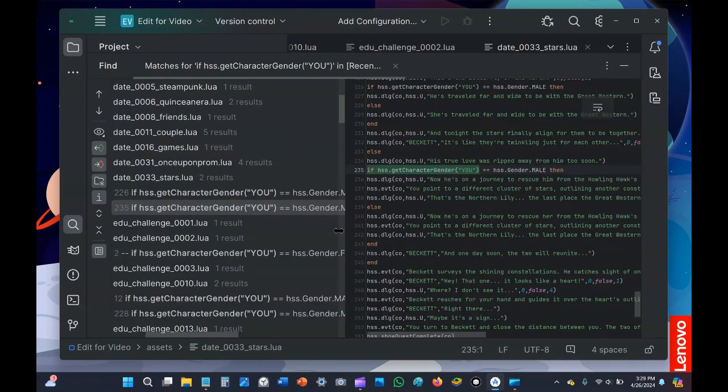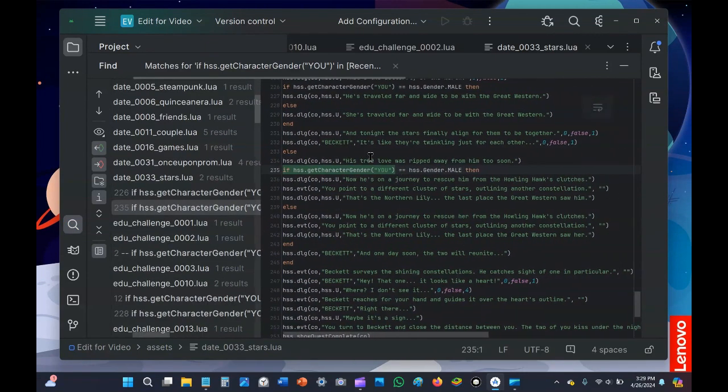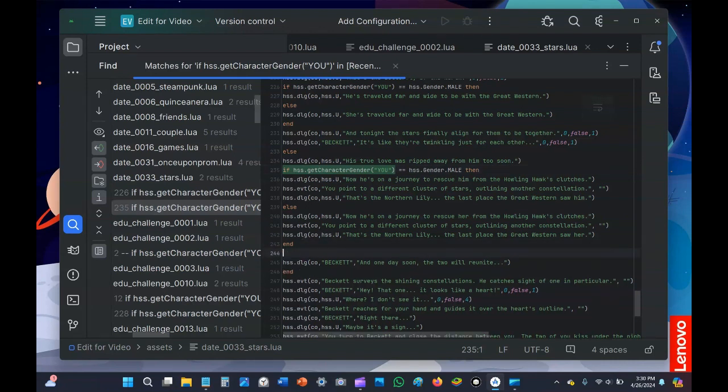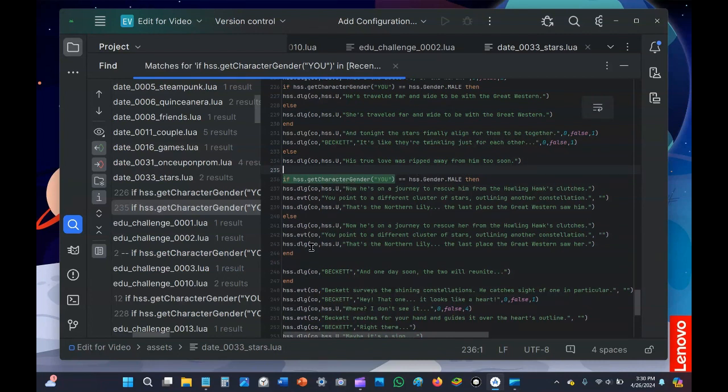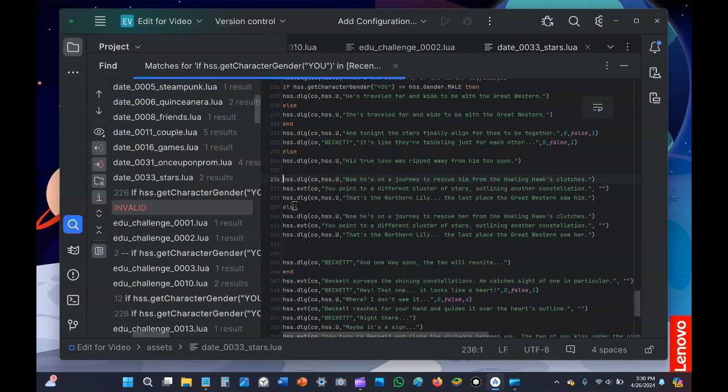So here's an example of a place where you have your get character gender u, if gender is male. So you can see the entire command looks like this. It starts from if and it ends on end. So we would need to delete both the end and the if character, and also the else. And then we would just need to edit one of these and delete the other.